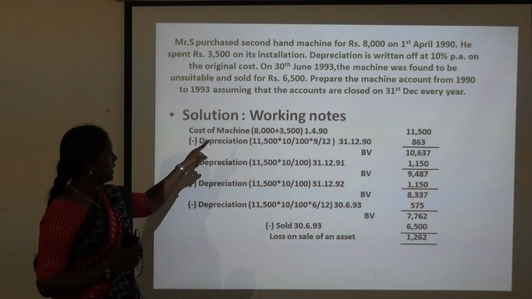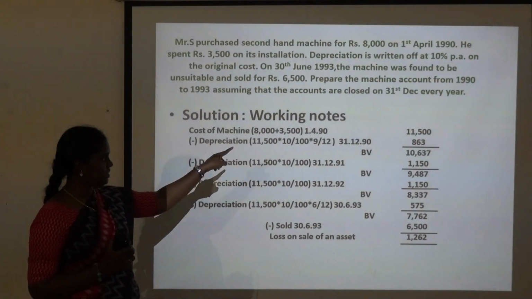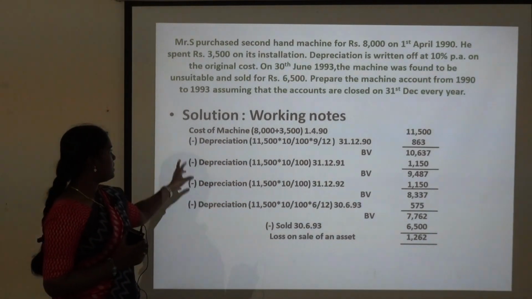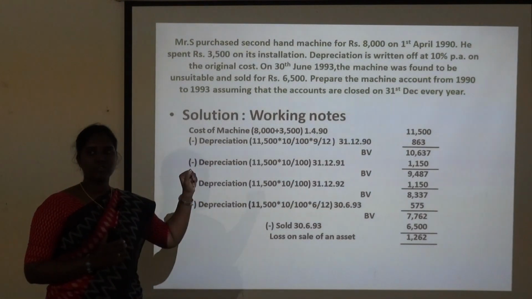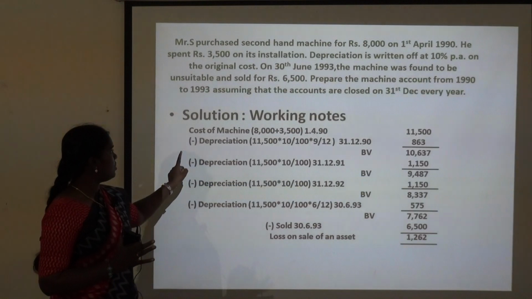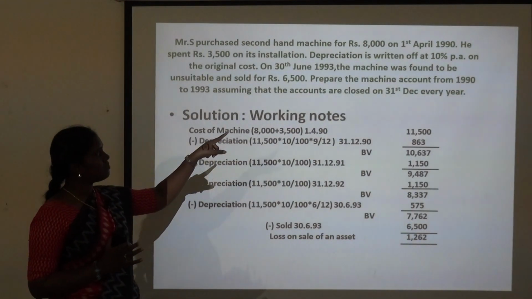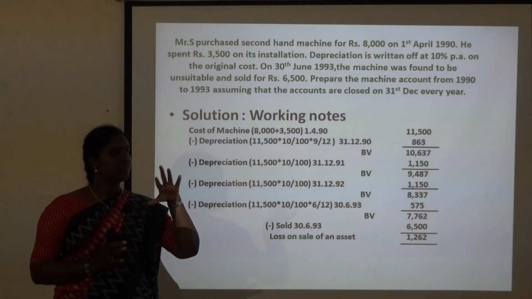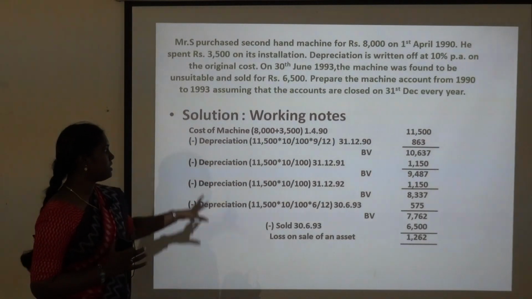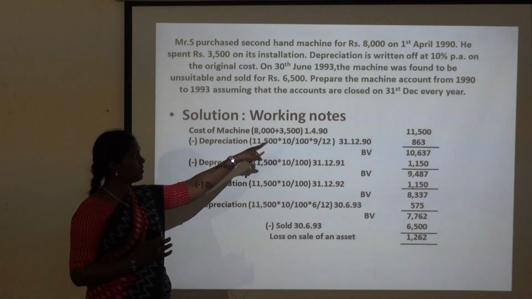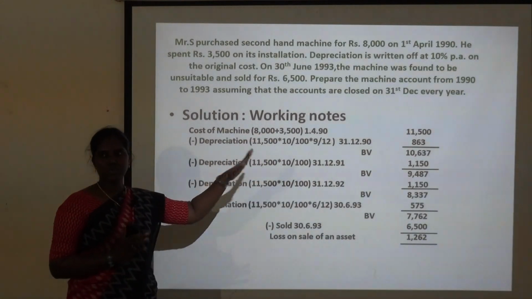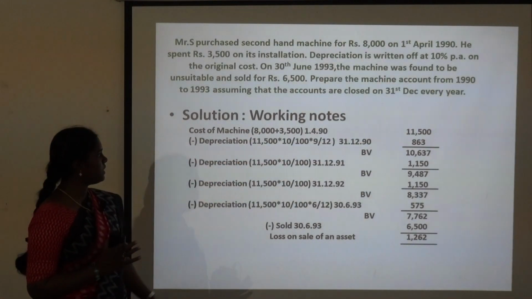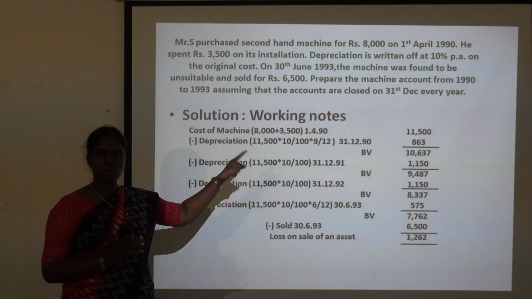First, cost of machine, 8,000 plus installation cost 3,500, which was purchased on 1st April 1990. Put the date on each and every year, 11,500. Now subtract the depreciation for the first year. Depreciation amount has to be calculated at the year end. So the accounts are closed on 31st December every year. That means they are following a calendar year, starting from January to December. But the machine has been purchased on 1st April. So you have to calculate the number of months which have been used. It is purchased on 1st April and used till 31st December, so the number of months is 9. So we have to calculate the depreciation amount only for 9 months.